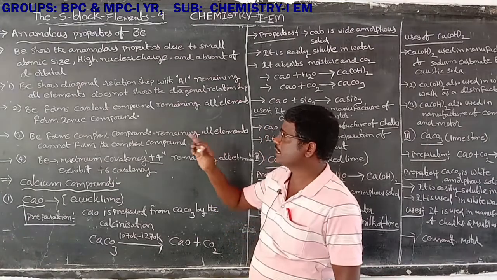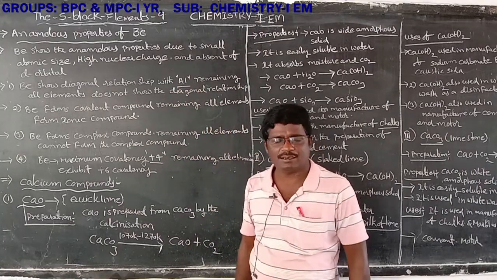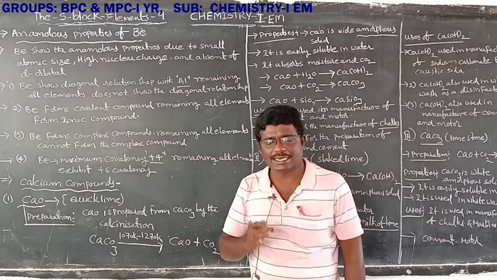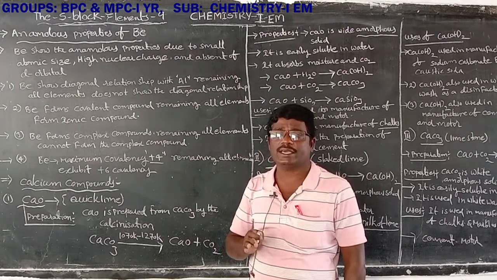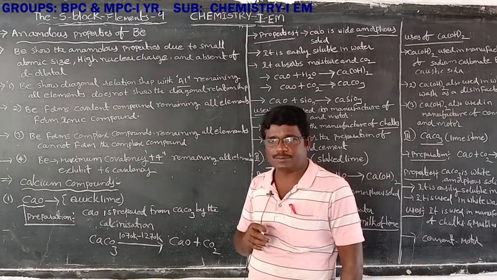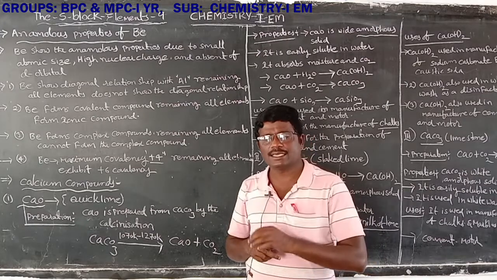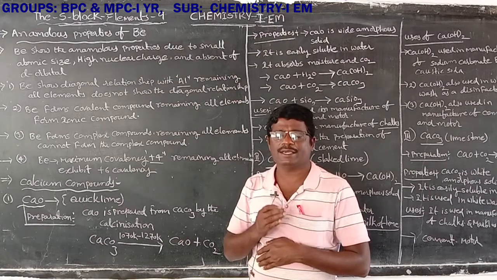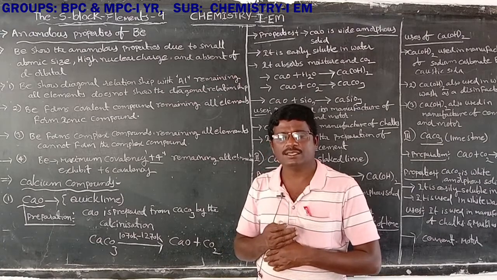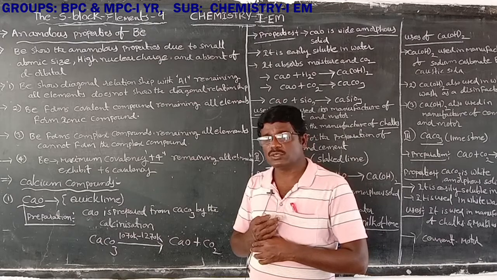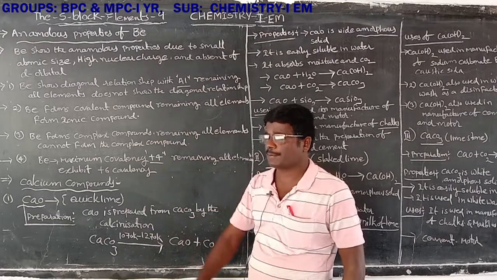The anomalous properties of beryllium are, the first one, beryllium shows a diagonal relationship with aluminum. The remaining elements, magnesium, calcium, strontium and barium, do not show the diagonal relationship. That is the first anomalous property of beryllium.